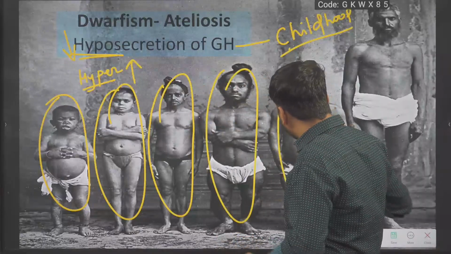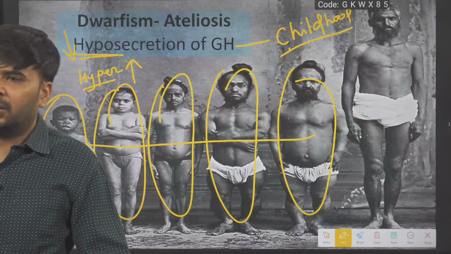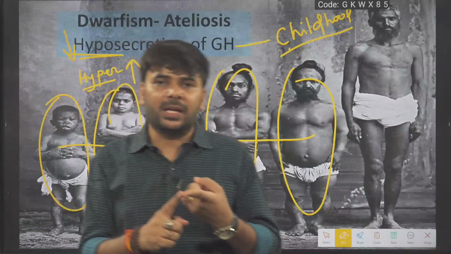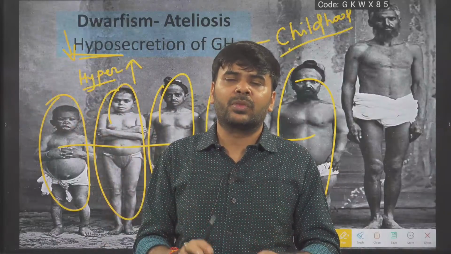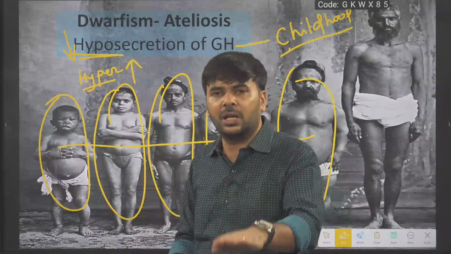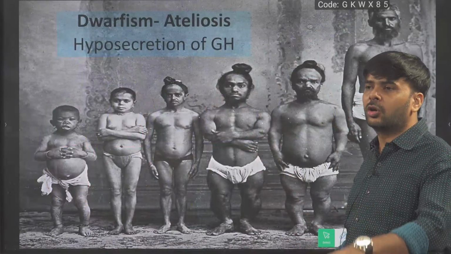So in these people, what is not formed properly? Only and only physical growth. Is their brain ill developed? No, they are mentally fit. Their reproductive capacities are completely fit. Only physical growth is stunted. So this is about low growth hormone.